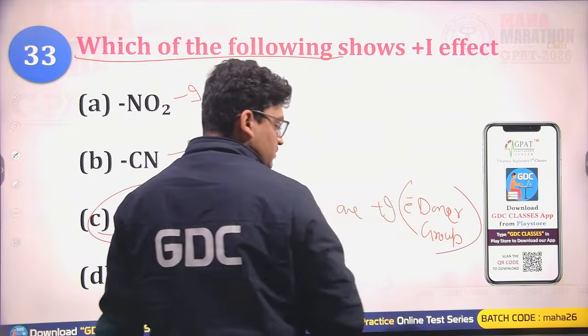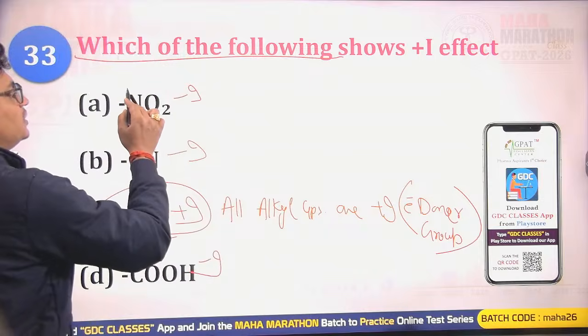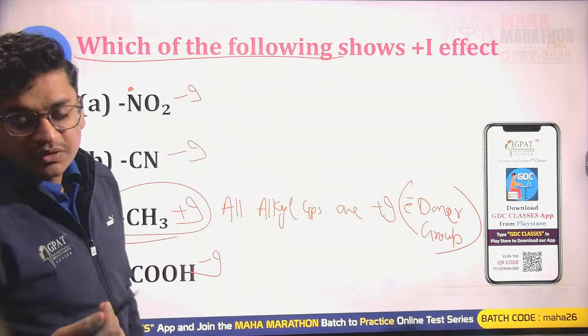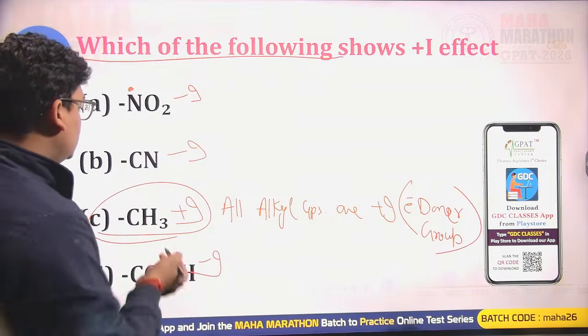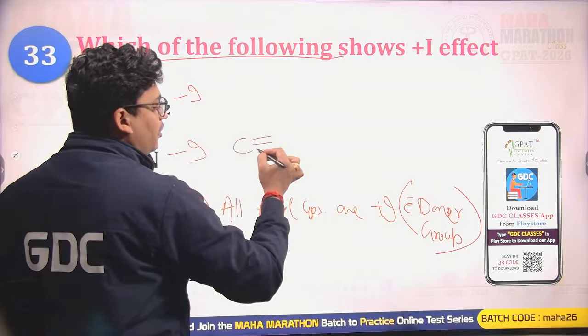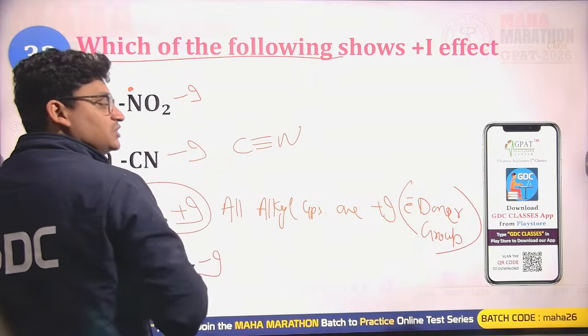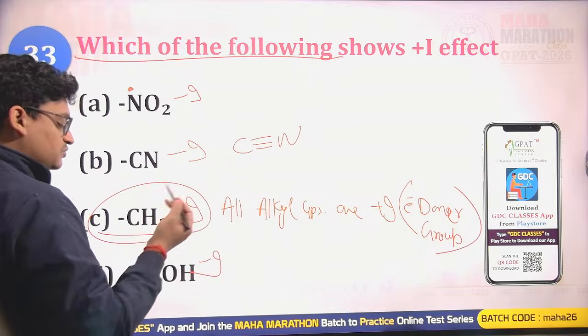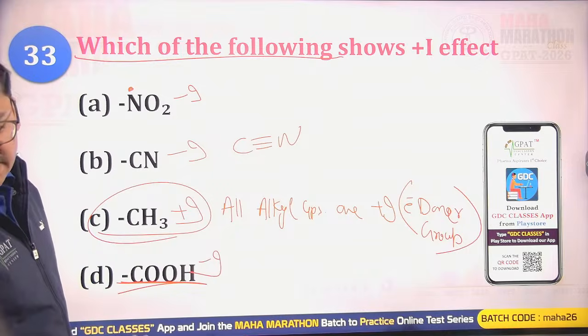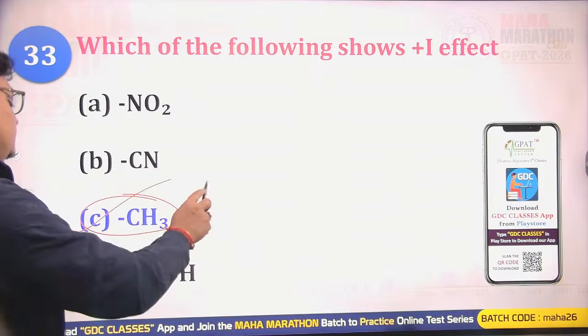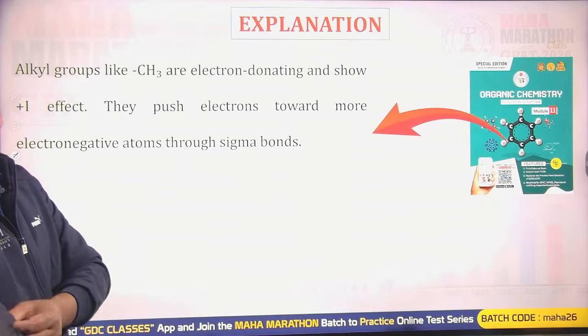Here nitrogen, due to strong electronegativity, always shows minus I nature. Here carbon, due to making a triple bond with nitrogen, also has higher electronegativity, so strong minus I nature. Carbon bonded to double bond oxygen, minus I nature. So the alkyl will have the plus I nature among all these four options.